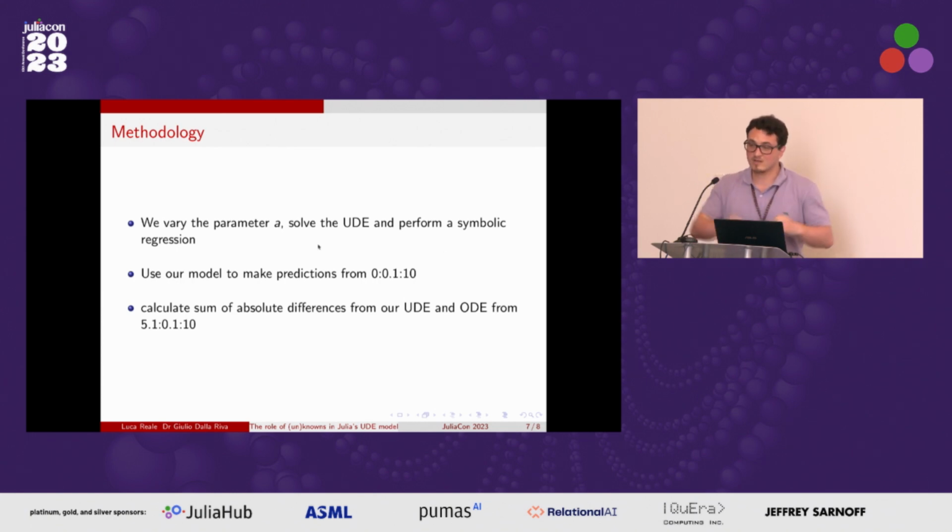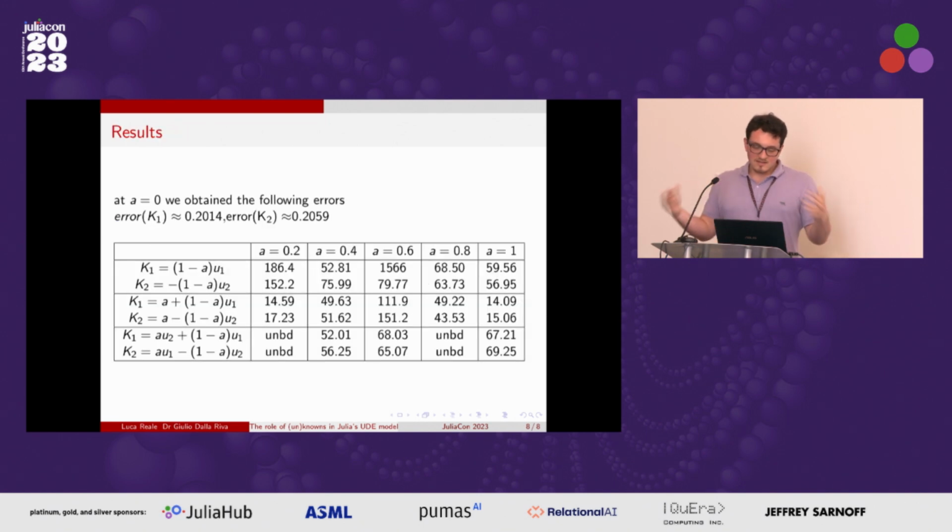So anyways, we train the model, we perform symbolic regression, and then we make predictions from 0 to 10, again at a time step of 0.1. We then calculate the sum of the absolute differences between our UDE and the original ODE from which we got the data, and we add them together from 5.1 to 10, again at time steps of 0.1. So this is like a model accuracy measure: how well did we predict the future with these equations? And so finally, we get to our solutions. Here we start off with just varying A with our function of U1 and U2 being 0. As we can see, when we vary A ever so slightly, we get very odd results.